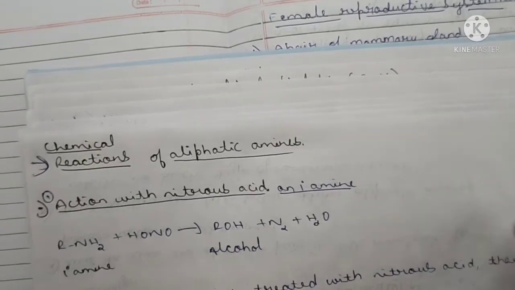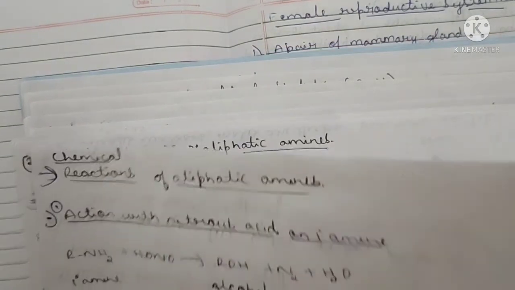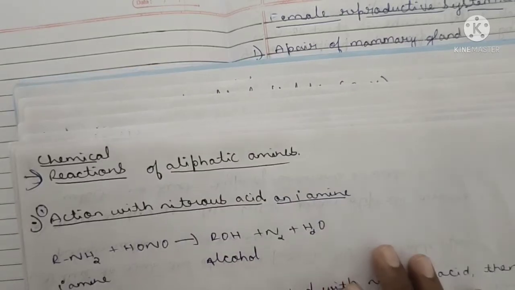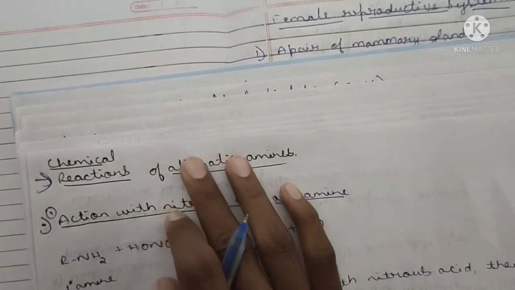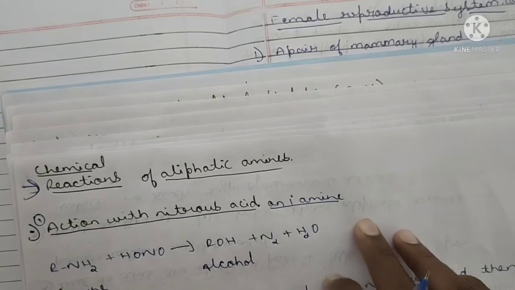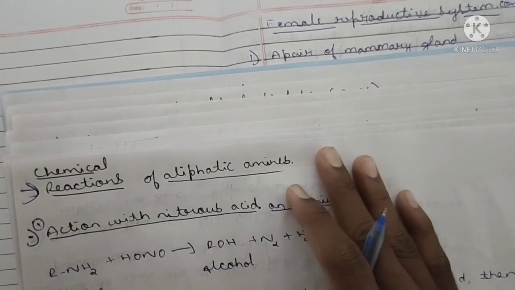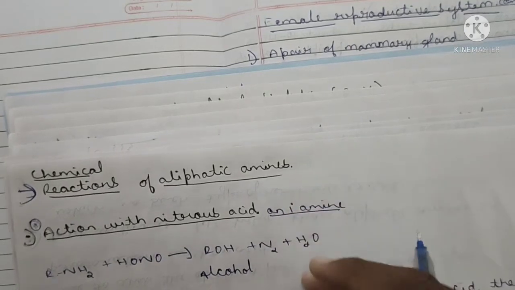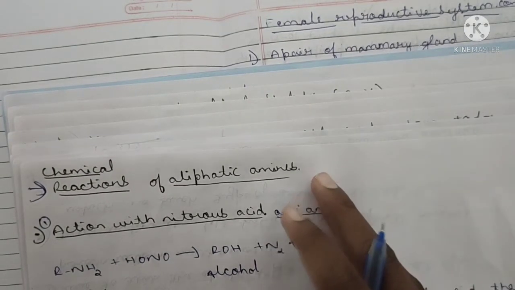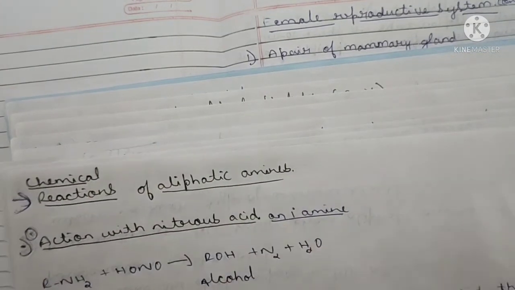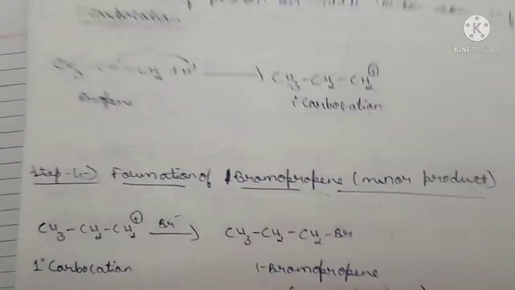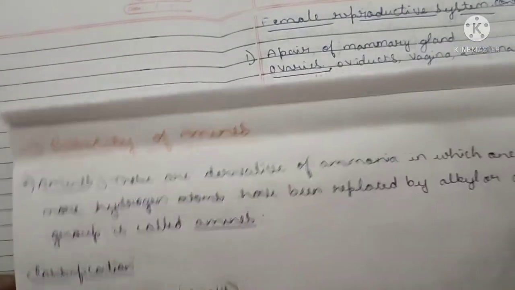Today I am here in front of you to discuss one more very important question which was asked in 5 marks pharmaceutical organic chemistry, that is the chemical reactions of aliphatic amines. Basically, you have to first define what aliphatic amines are, then write some of the types of these amines, and then explain the chemical reactions of aliphatic amines. Let's discuss first what amines are.